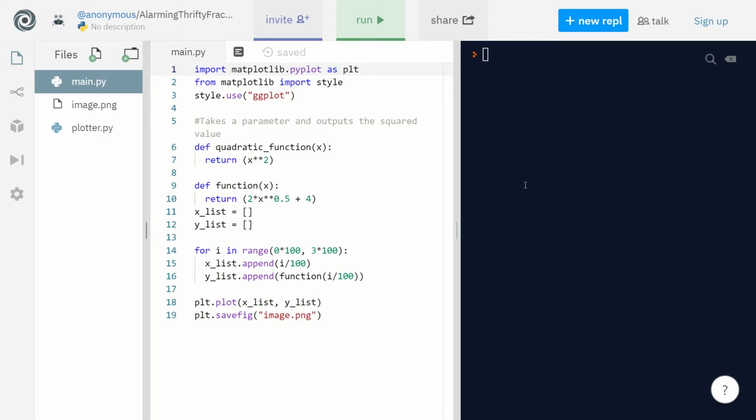Did you guys try out your own functions? Could you show me some of your functions in the workshop chat? I want to see what you guys did.